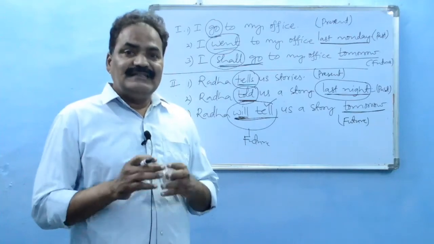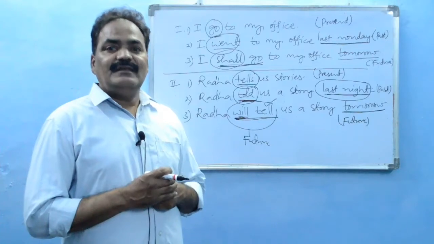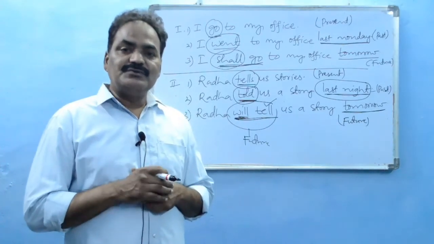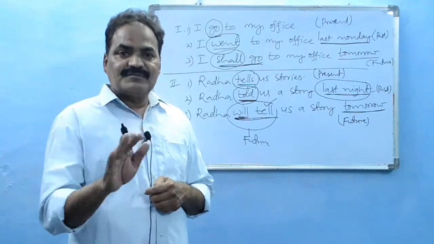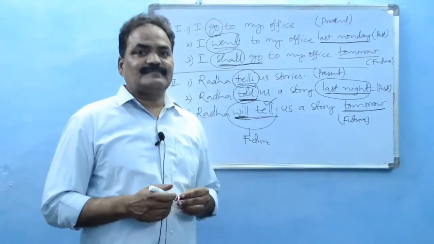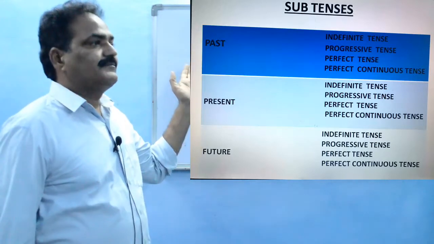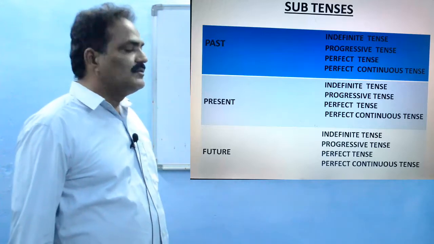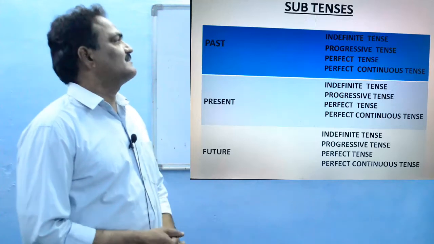But these are only the main tenses we can say. Each main tense is divided further into four subdivisions, four subtenses. Let us see what they are. Past tense, the main tense, is divided into four subtenses.